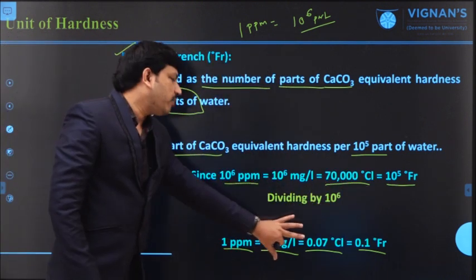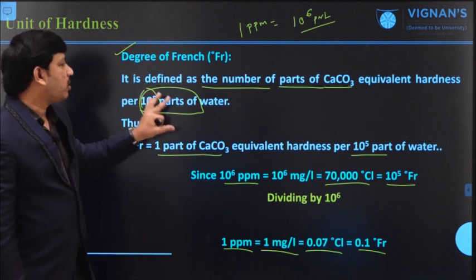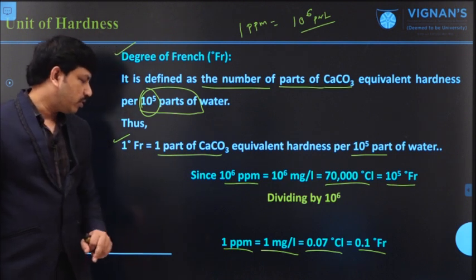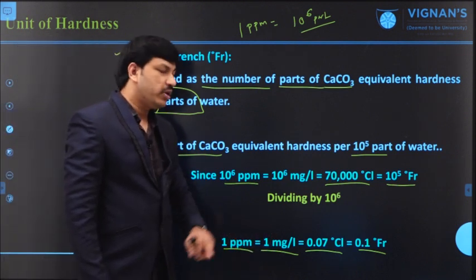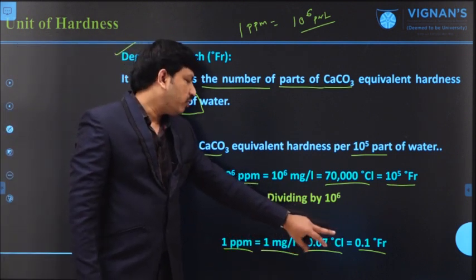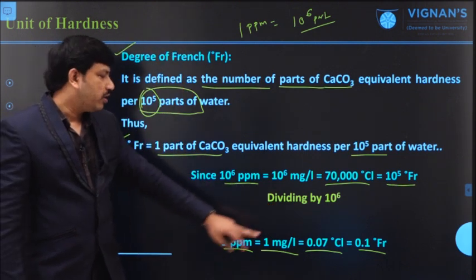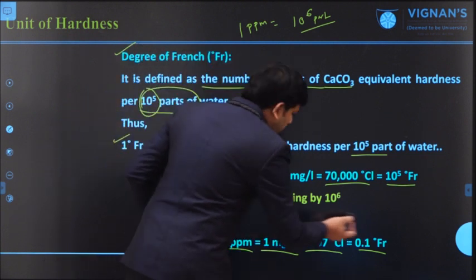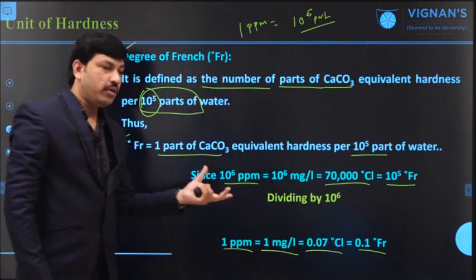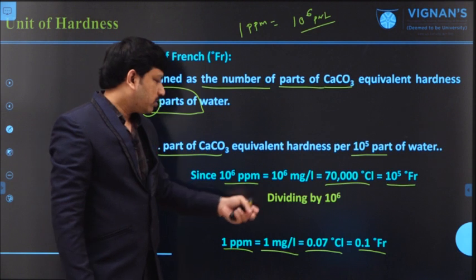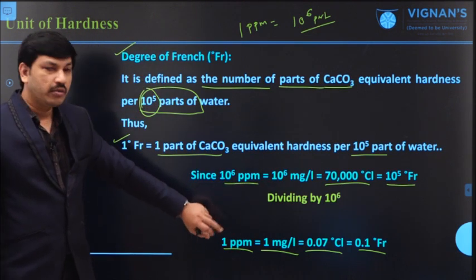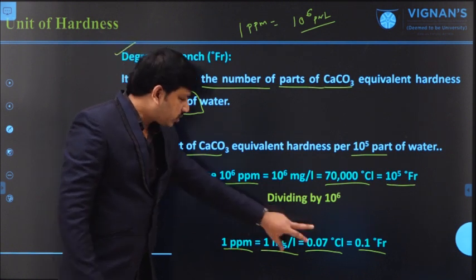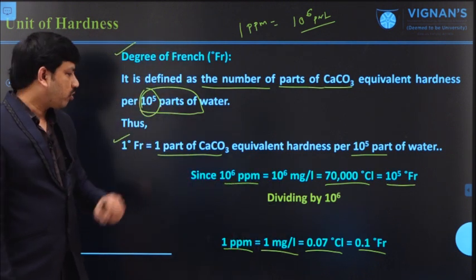So this is the relation between the various units of the hardness of water, but most of the time we express hardness of water by using the ppm scale only or mg per liter. In some cases we go towards degree of Clark or degree of French. Based on this relation you will also get some problems in the examination. I will send you the problems based on all these conversions in a separate document.